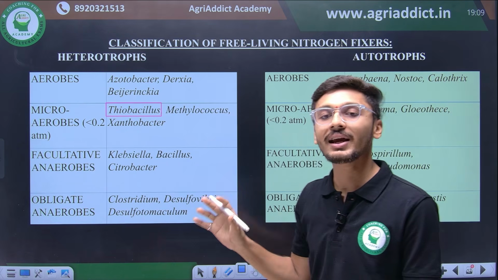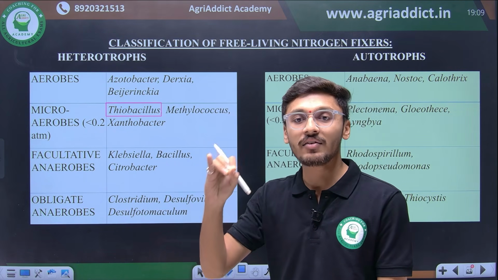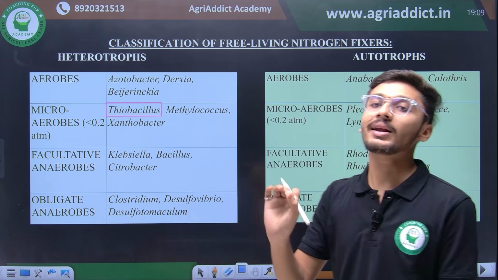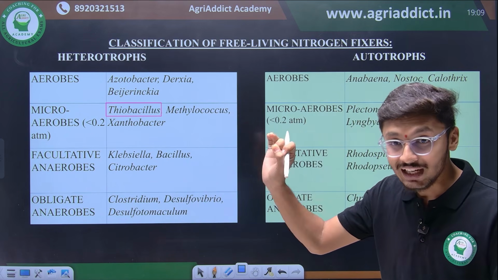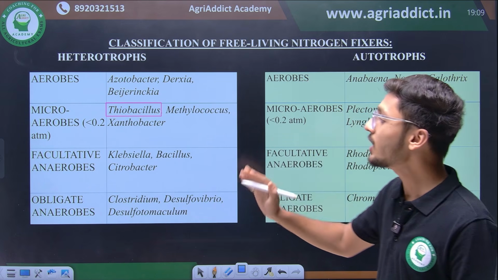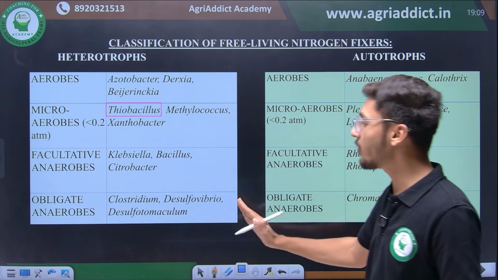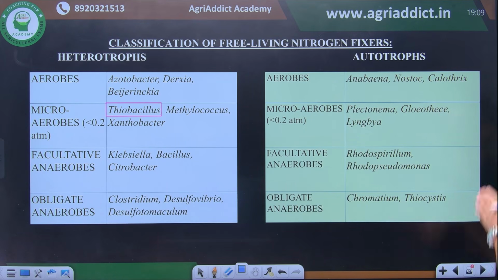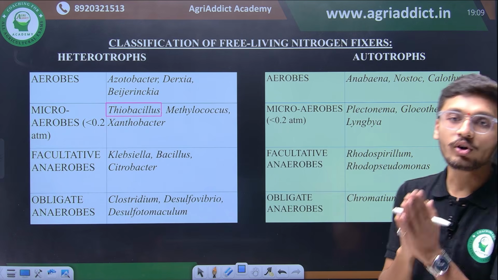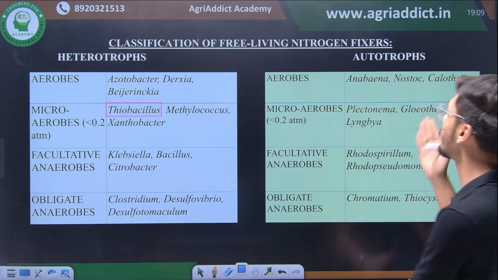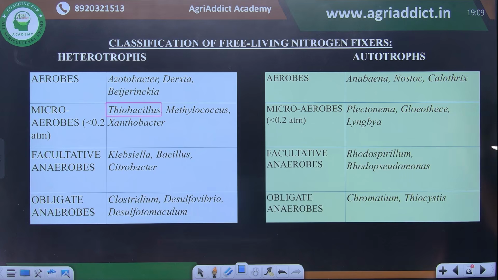Then we have obligate anaerobes, that is they survive in purely absence of oxygen, and such organisms which are free living, they fix nitrogen on their own but have heterotrophic mode of nutrition include Clostridium, Desulfovibrio and Desulfomaculatum. Then we have autotropic और phototropic mode of nutrition consisting organisms. इसमें से कुछ organisms photoautotrophs होंगे, कुछ organisms chemoautotrophs होंगे.